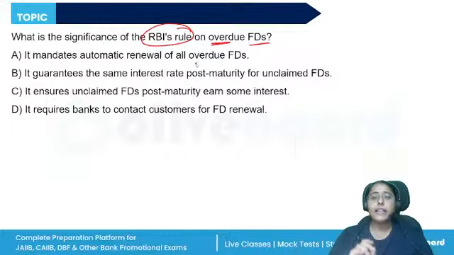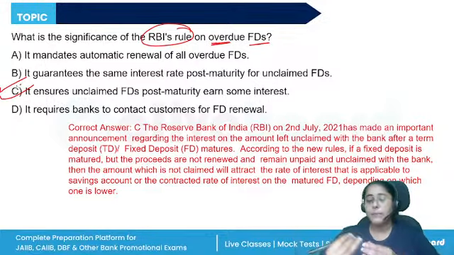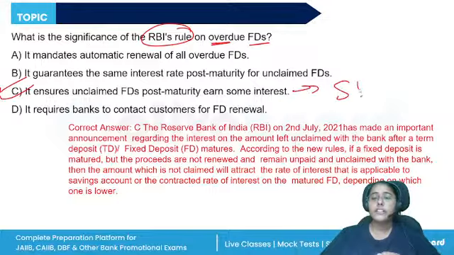See, automatic renewal facility has been given now. So if the customer has availed the automatic renewal, they need not keep a track of when the account is maturing. It is usually renewed for the same period as it was created. Right? So the correct answer is C. It ensures unclaimed FD post maturity earns some interest. So it will earn interest on the savings bank deposit.